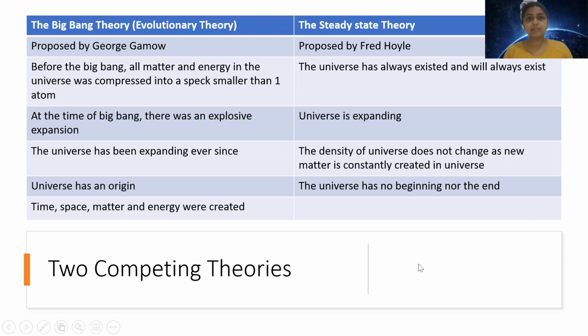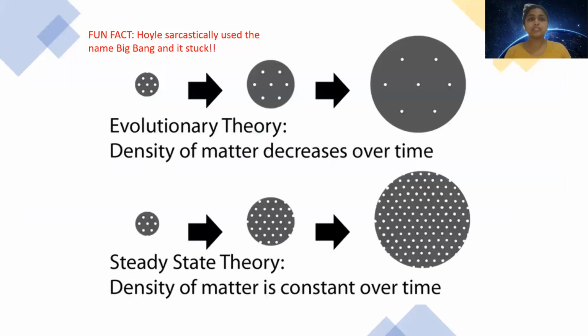If we look at a diagram, then it will be easier to just compare the two theories quickly. Evolutionary theory says that the density of matter decreases over time, but overall space is increasing. Steady state theory says that the density of matter is constant, as you can see in both the diagrams. In steady state theory, the dots that represent the matter or the stars or the galaxies in general in space are increasing at a rate at which the space is increasing. Fun fact. Hoyle sarcastically used the name Big Bang. It was actually named as evolutionary theory, but it was so cool that it stuck.